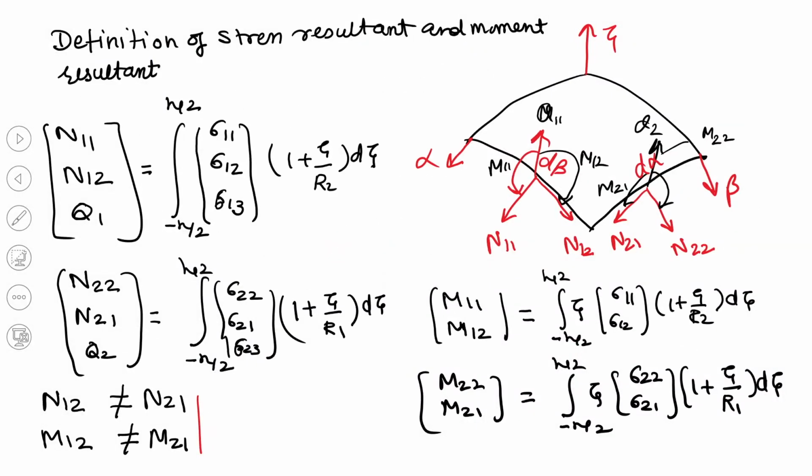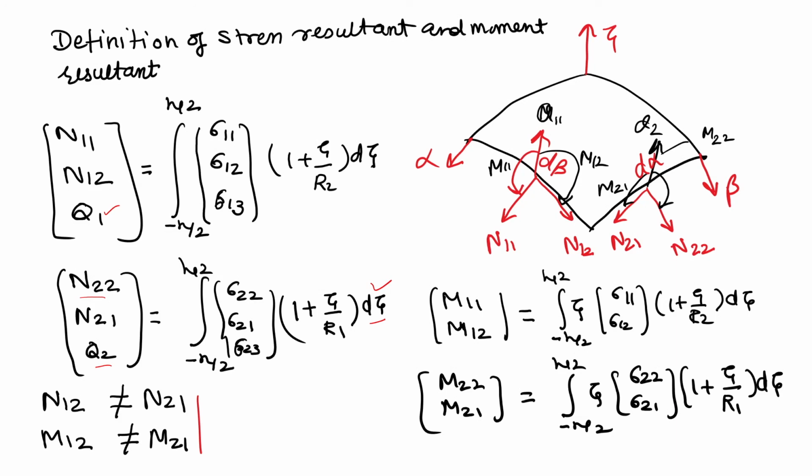I have already discussed how to obtain n22. Now we are talking about the third components, tau 13 and tau 23. I have written here sigma 13 (1 plus zeta by r2), which will be designated as q1. Then q2 will be designated as the integral of sigma 23 (1 plus zeta by r1) d zeta.